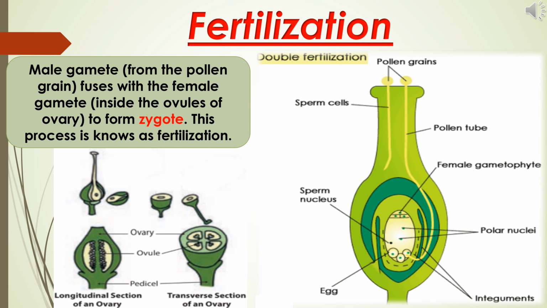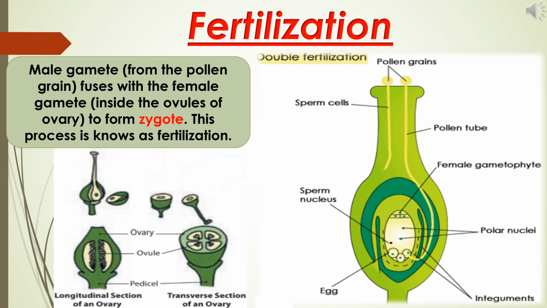Now, the second step of fruit formation is fertilization. Through pollination, the pollen grains reach the stigma of the flower. What happens next? The second process is called fertilization. Substances produced on the stigma cause the pollen grains to germinate. During germination, a tube develops from the pollen grain. This tube is called pollen tube.